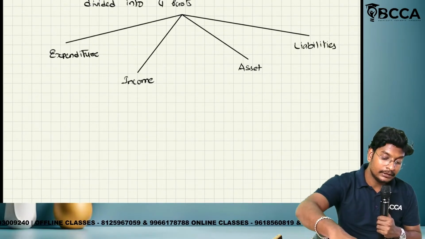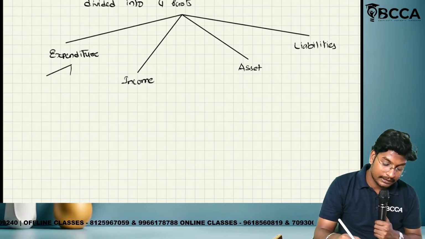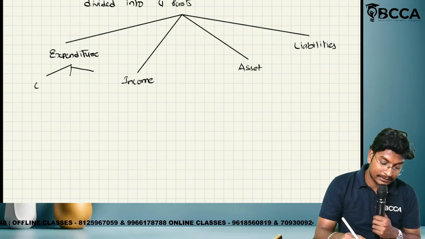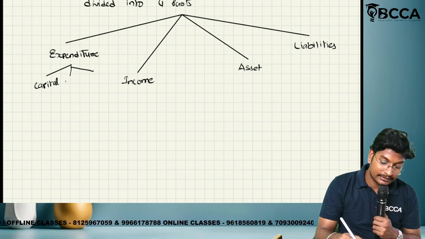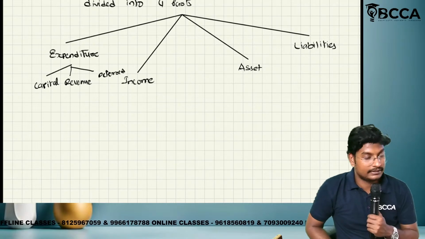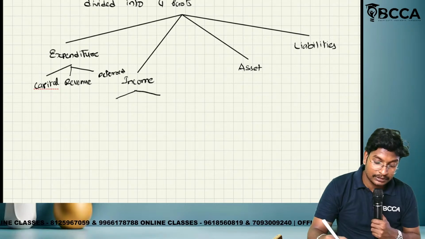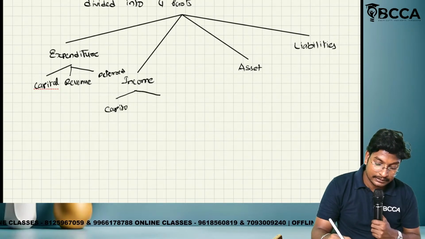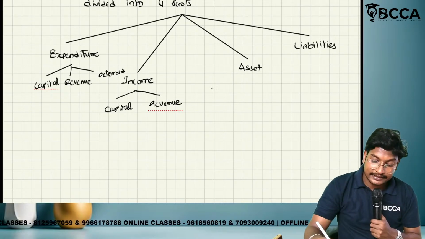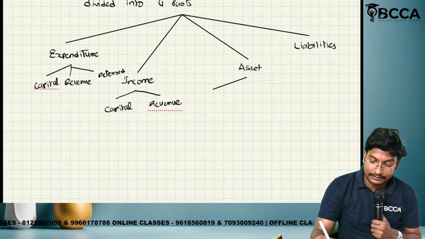Next, expenditure is again subdivided, as we already know from the chapter on capital and revenue expenditure: capital expenditure, revenue expenditure and deferred revenue expenditure. Expenditure is classified into three types. Income is classified into two types: capital receipt and revenue receipt. Assets are classified into two types: current assets and non-current assets.